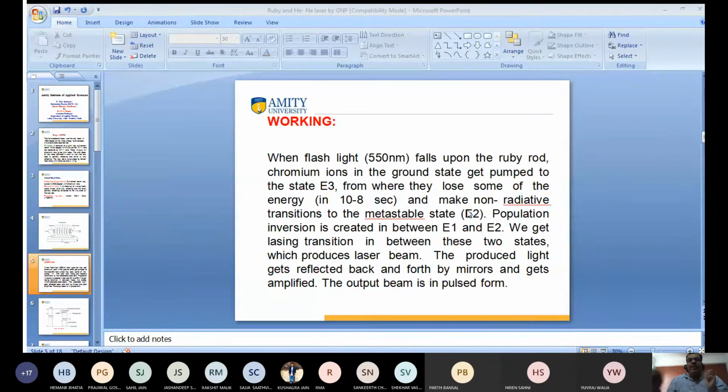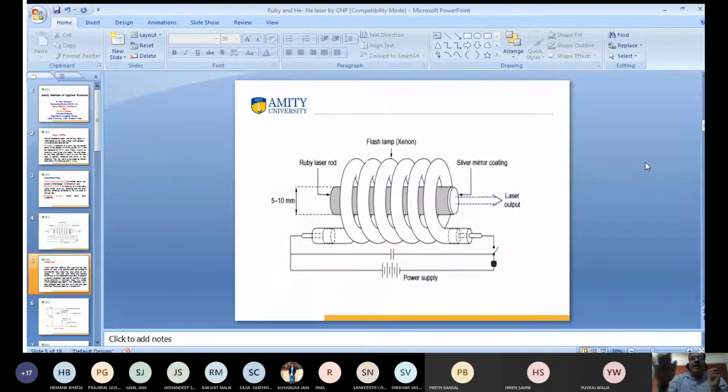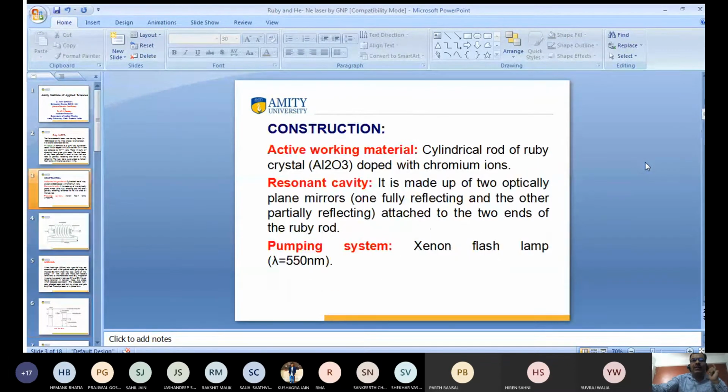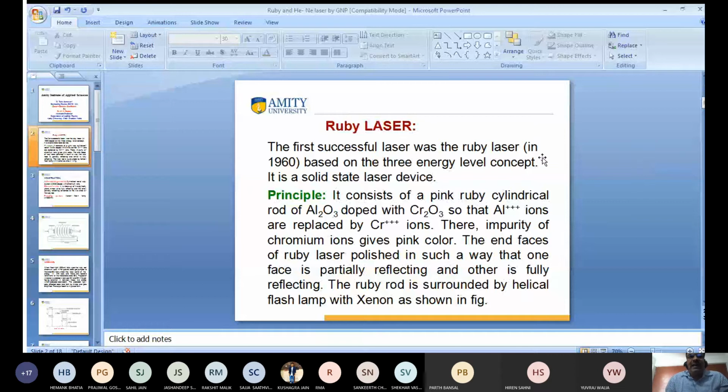Second process is population inversion. Again I want to discuss this one. First, we have taken a mixture of aluminum oxide and chromium oxide. Aluminum ions are replaced by chromium ions, so there are chromium ions, and due to this it looks like a pink ruby cylindrical rod.